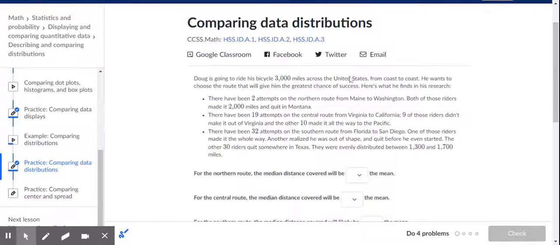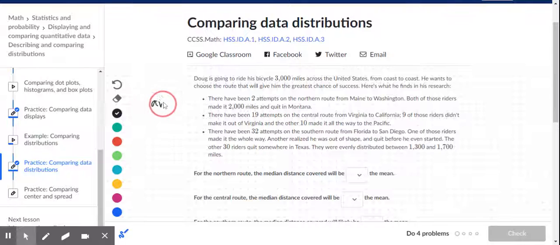Here's what he finds. There have been 2 attempts on the northern route from Maine to Washington. Both of those riders made it 2,000 miles and quit. That tells us that the average is 2,000 because they each went 2,000. The median, of course, other than average, we could call it the mean, right? The median is also 2,000.